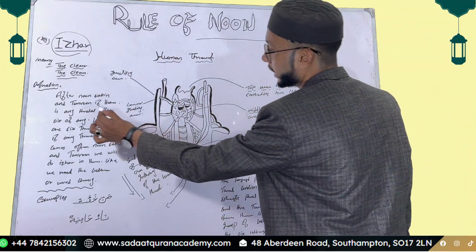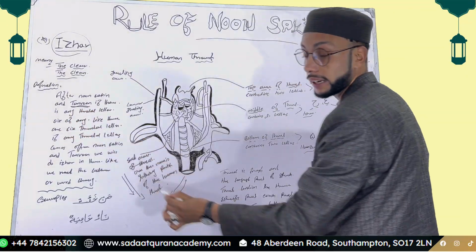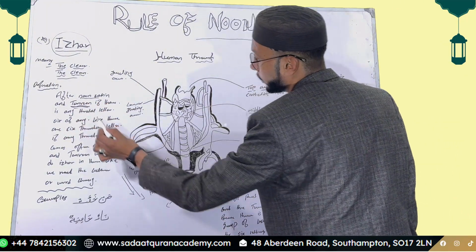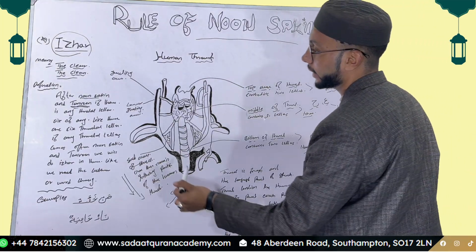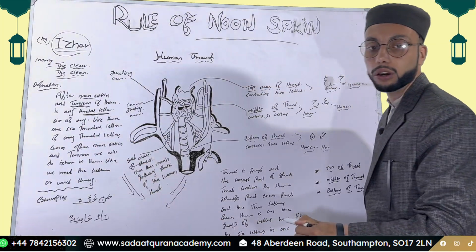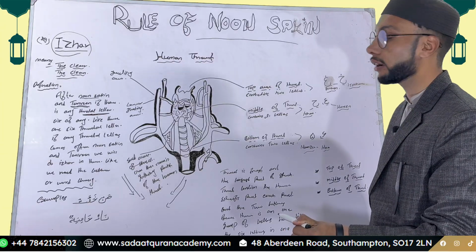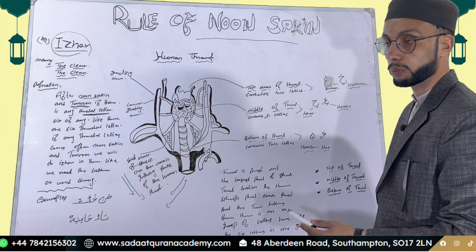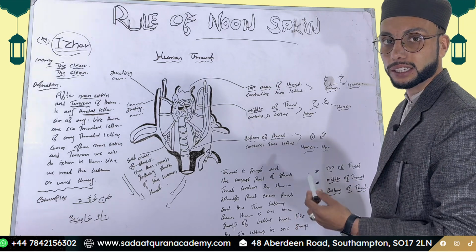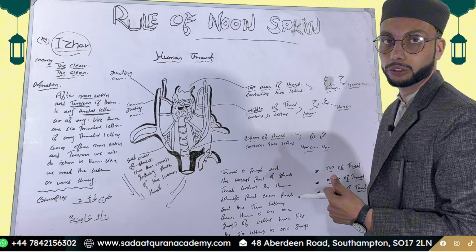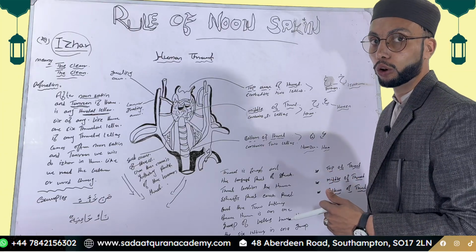After Noon Saakin and Tanween, if there is any throat letter, because in a previous topic we have already learned the letters that are pronounced from the throat, the six throat letters. We have already learned the three parts of the throat: top, middle, and bottom.